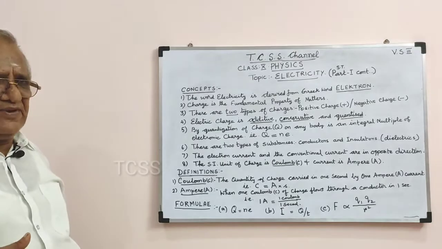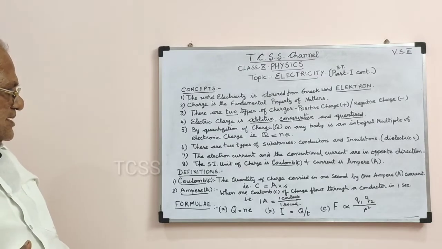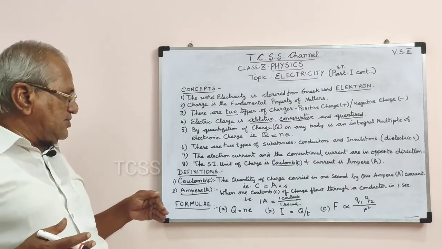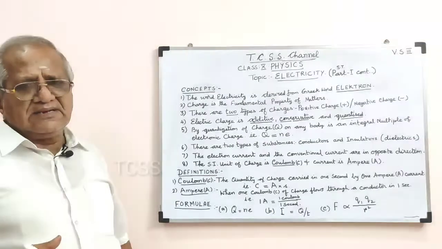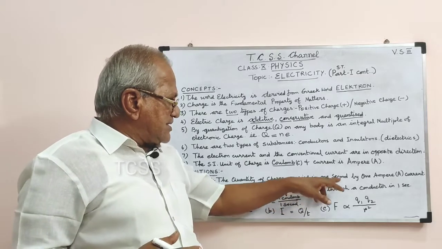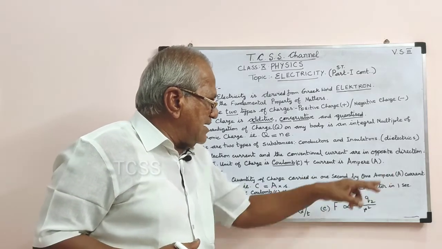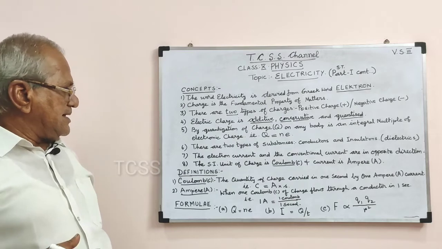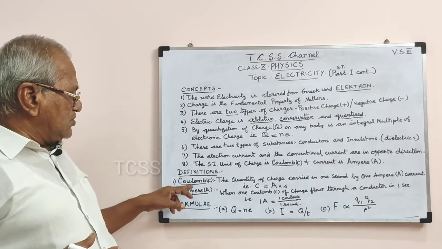I repeat the definition for coulomb. It is the SI unit for electric charge. The quantity of charge carried in 1 second by 1 ampere current is known as coulomb.